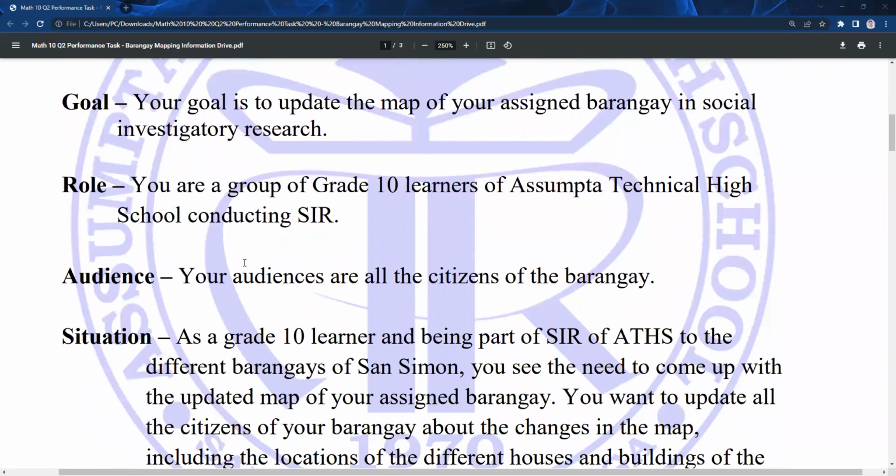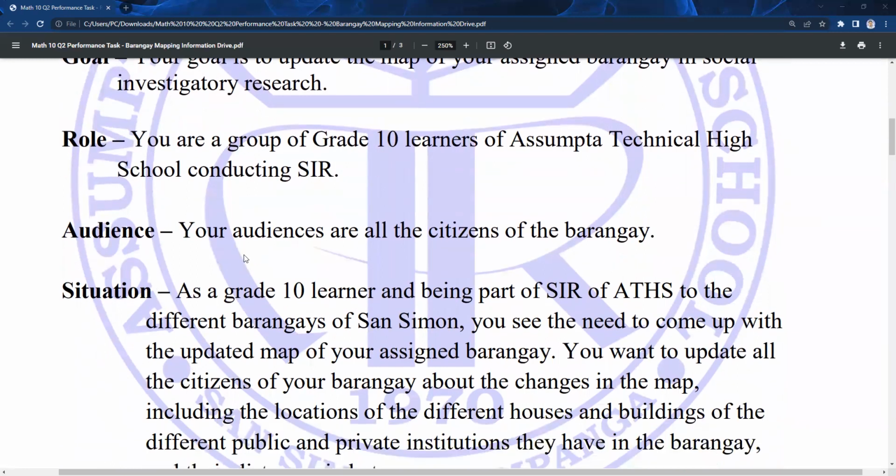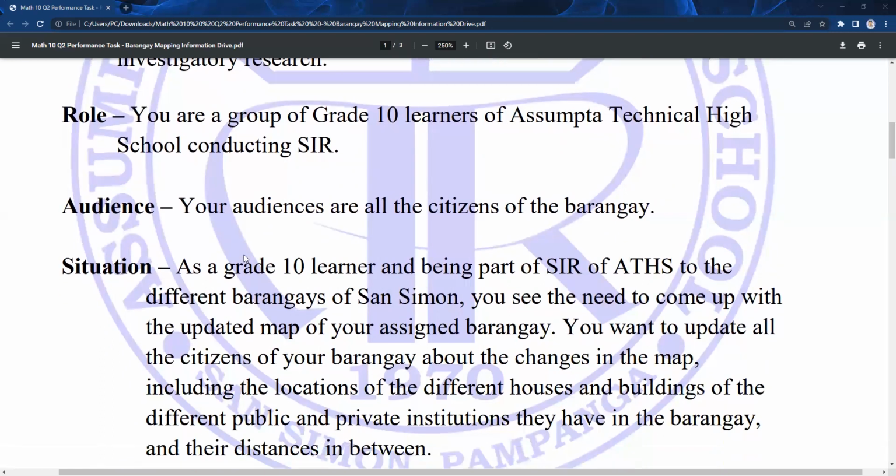So, for the goal of your performance task, your goal is to update the map of your assigned barangay in social investigatory research. Your role for this performance task is you are a group of grade 10 learners of Assumpta Technical High School conducting the social investigatory research. Your audiences are all the citizens of your barangay.